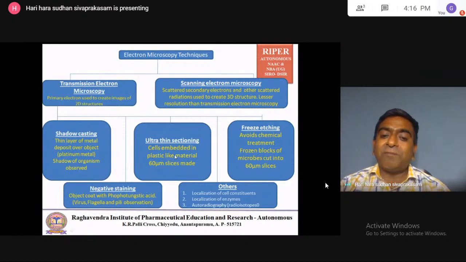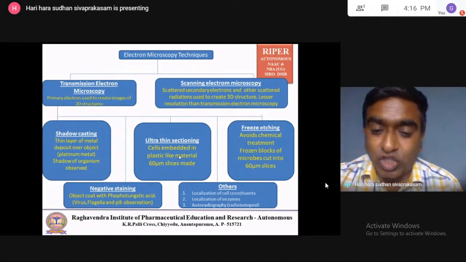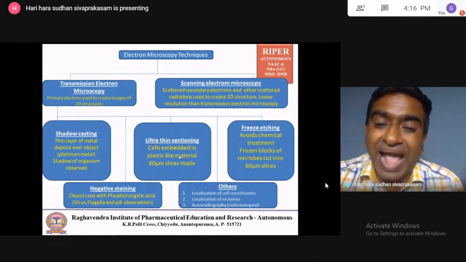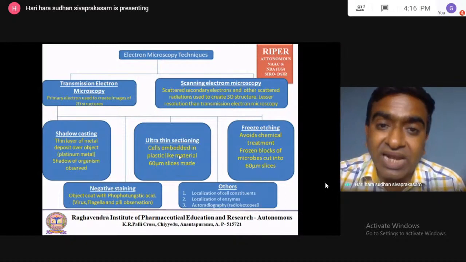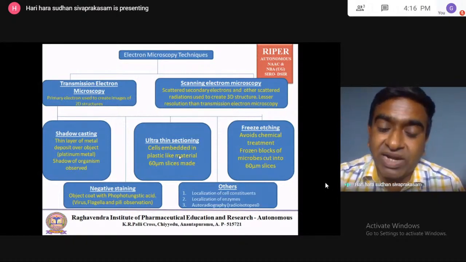Here plastic or chemical material is used to embed the cells. Then there is freeze etching. In ultra thin sectioning, we use plastic or chemical material to embed the cells, so the nature of the cell gets affected.